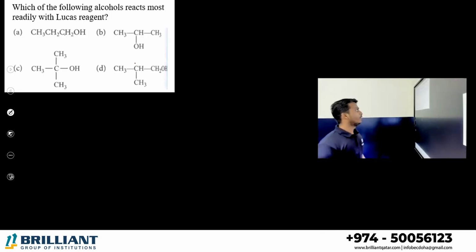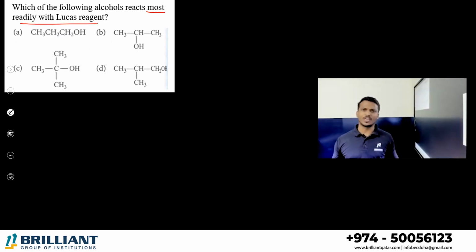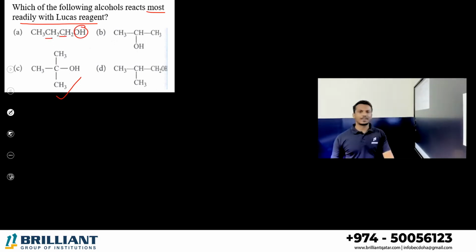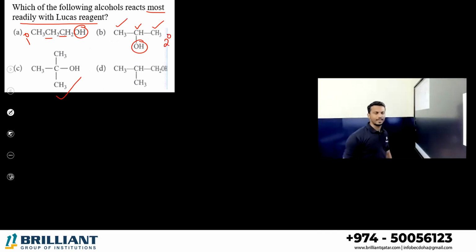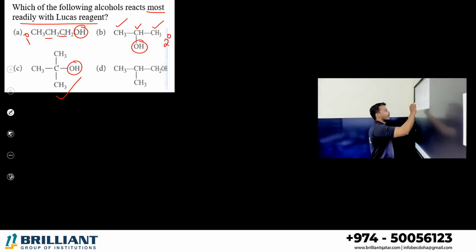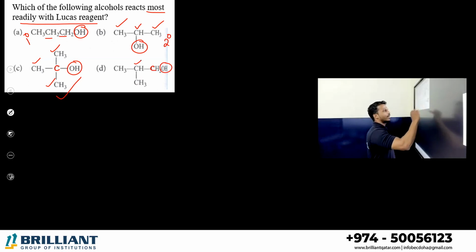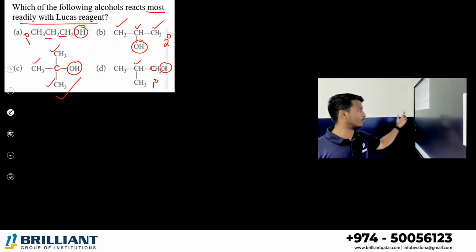Okay. Next, which of the following alcohols reacts most readily with the Lucas reagent? Please check it. Which is a tertiary alcohol? Option C, right? Option C is a tertiary alcohol. How can we identify primary, secondary, tertiary? Here the OH-connected carbon is directly connected to only one carbon, therefore the first one is primary. Second one, the OH-connected carbon is directly connected to 2 carbons, therefore secondary. Third one, the OH-connected carbon is directly connected to 3 carbons, tertiary. Here the OH-connected carbon is directly connected to only 1 carbon, primary. So the Lucas reagent test is greatest for tertiary, therefore option C.